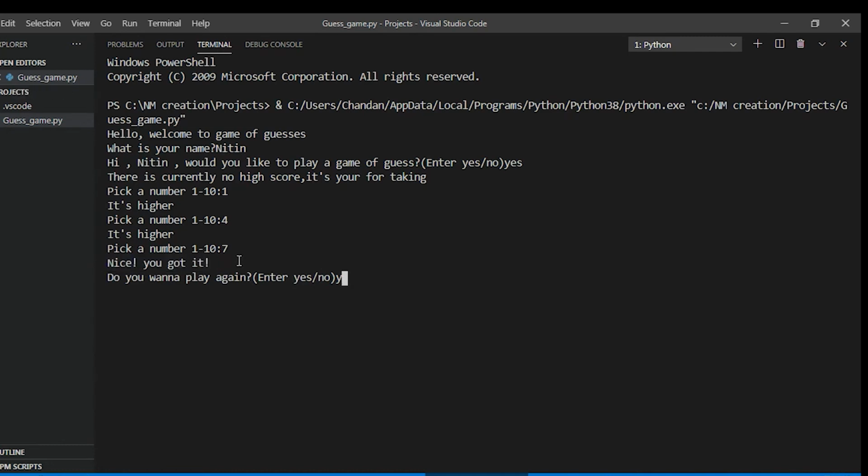But one thing we missed to mention is the number of attempts the player took to win this game. Now let's not play. Okay, the current high score is 3 attempts, so we actually misplaced this. Now let's modify our code.